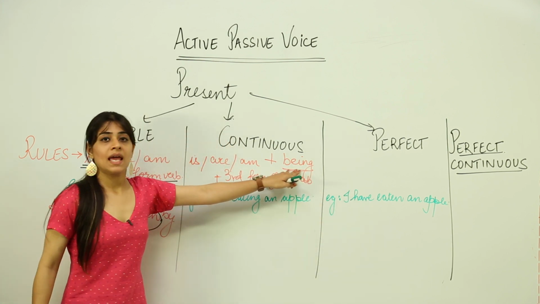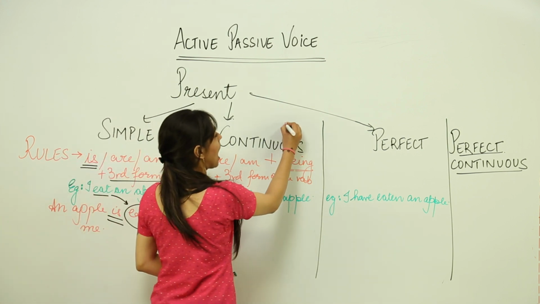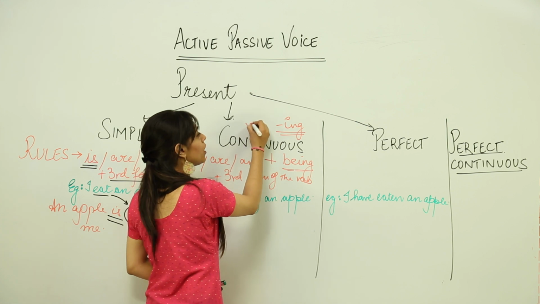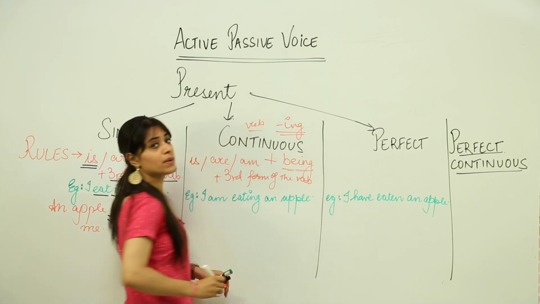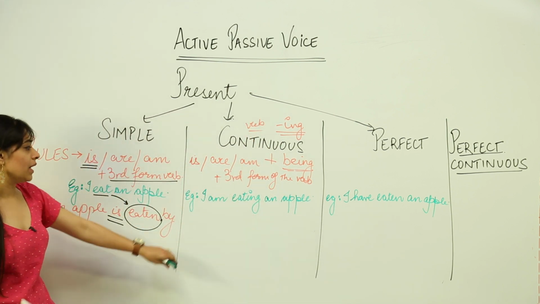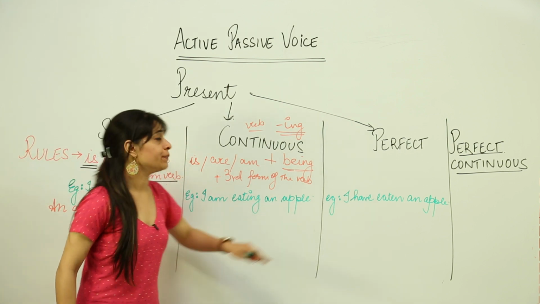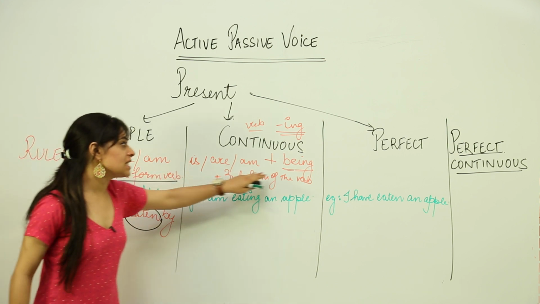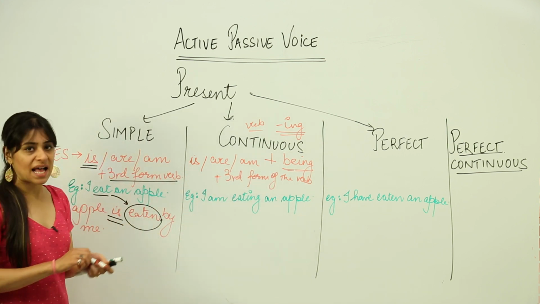Now, being is a substitute for ing, and an ing before a verb denotes a continuous action. For example, I am eating an apple. Let's understand this, that we need to justify these rules in a passive voice.